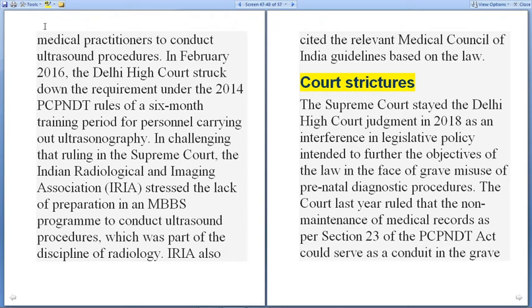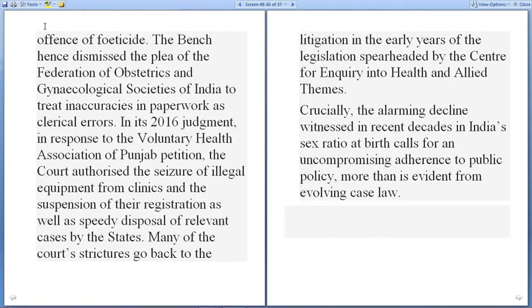So the court strictures are that the Supreme Court stayed the Delhi High Court judgment in 2018 as an interference in legislative policy intended to further the objectives of the law in the face of grave misuse of prenatal diagnostic procedures. The court last year ruled that non-maintenance of medical records as per Section 23 of the PCPNDT Act could serve as a conduit in the grave offence of feticide.